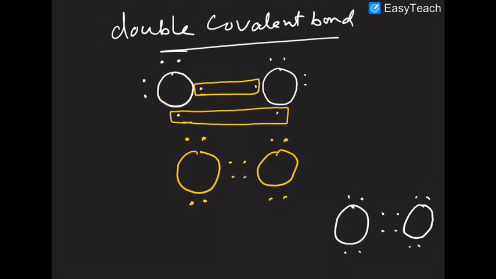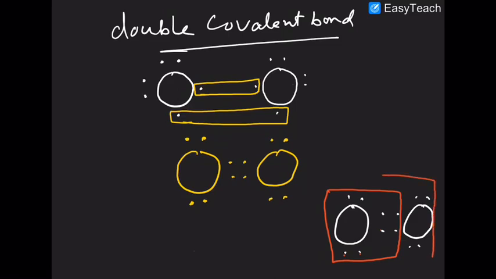Now you can easily see that the octet of this atom is complete. Count the number of electrons: 1, 2, 3, 4, 5, 6, 7, 8. Similarly, the octet of this atom is also complete. 1, 2, 3, 4, 5, 6, 7, 8. So the octet of each and every atom is completed.